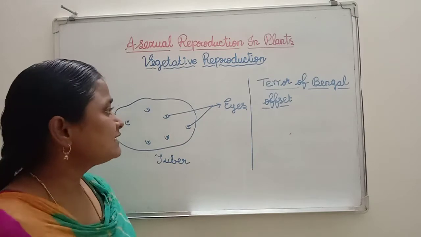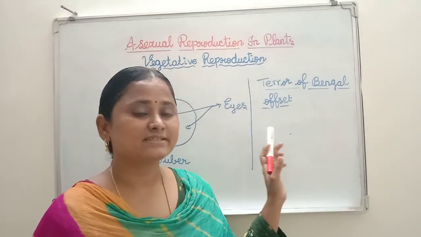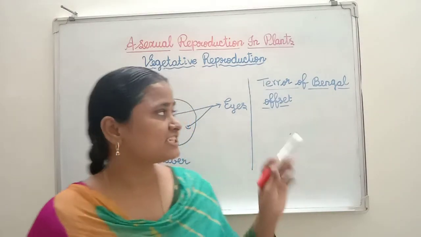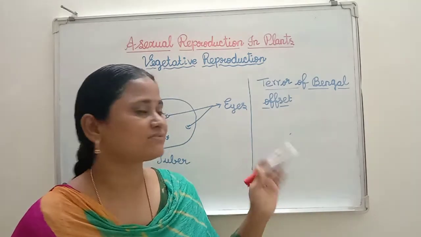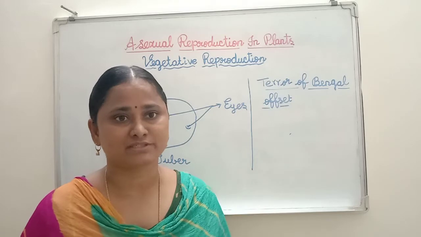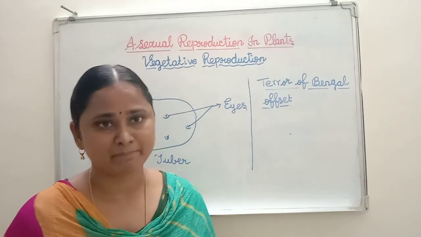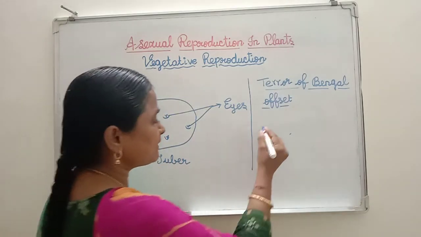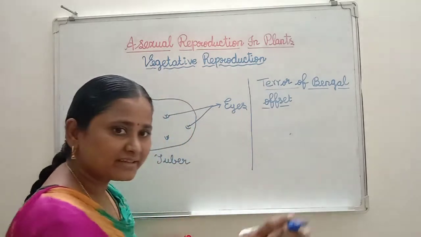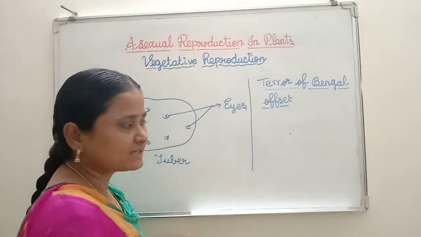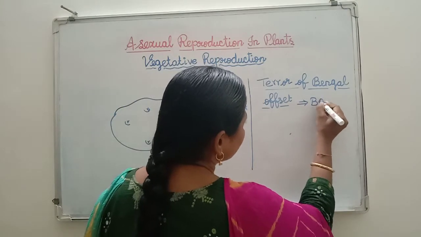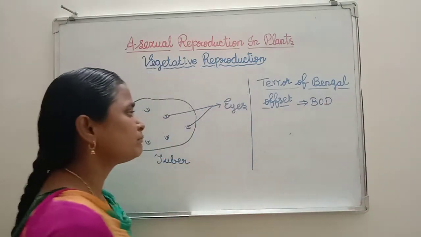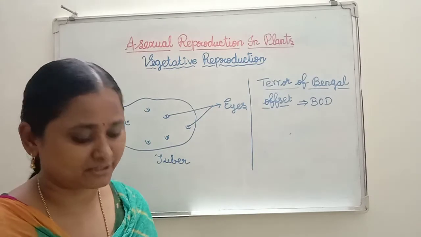Actually, this plant's native place is not our country. This plant was imported from some other country for decoration purposes. That means it is an ornamental plant. This plant generally grows in stagnant water, and it causes BOD. So BOD means biochemical oxygen demand.